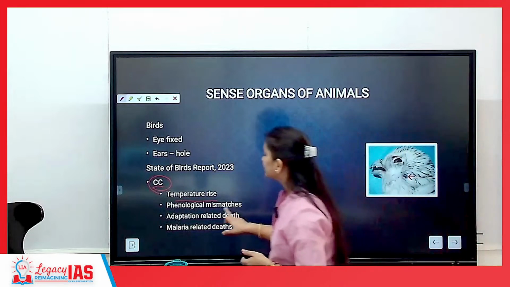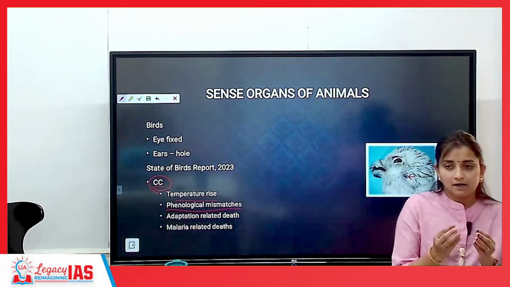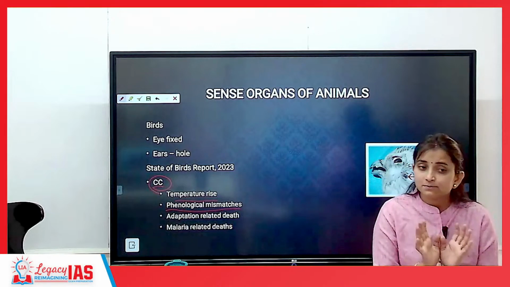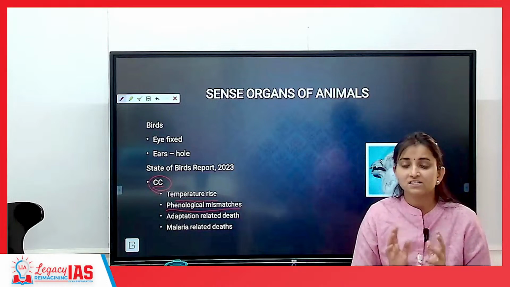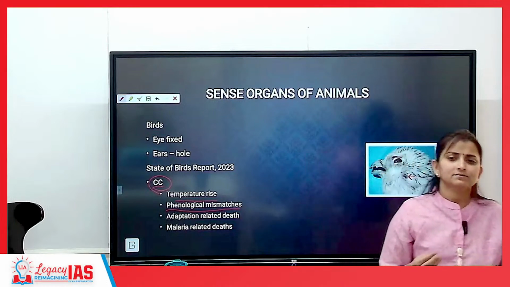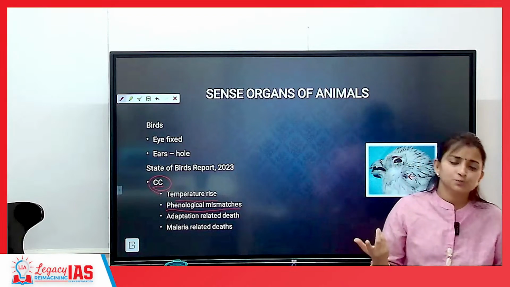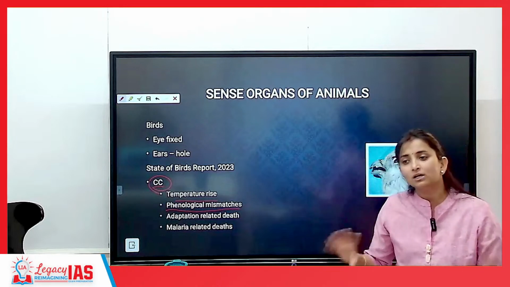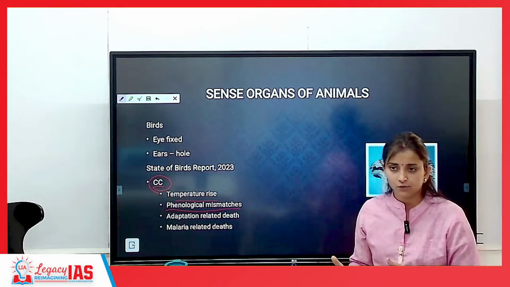They are also decreasing because of phenological mismatch. Phenological mismatch, matlab, birds will mate during a particular season. If this season is missing, they will not mate. Matlab, the population will decline. That is phenological mismatch. Let's say they are waiting for spring for mating, but there is no spring itself. In one year, if there was no spring, they will not be mating and the generation will reduce. The population will reduce.